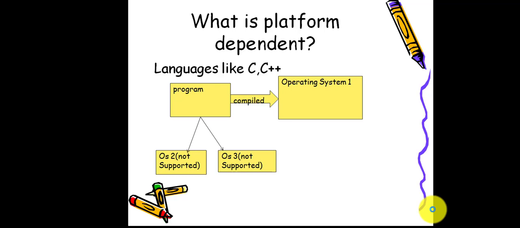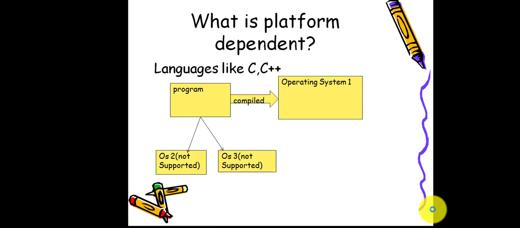Platform dependent means that when a program is compiled in one operating system, for example the Windows operating system, and we take the program and run it in the Mac, Linux or Ubuntu operating system, it doesn't work.